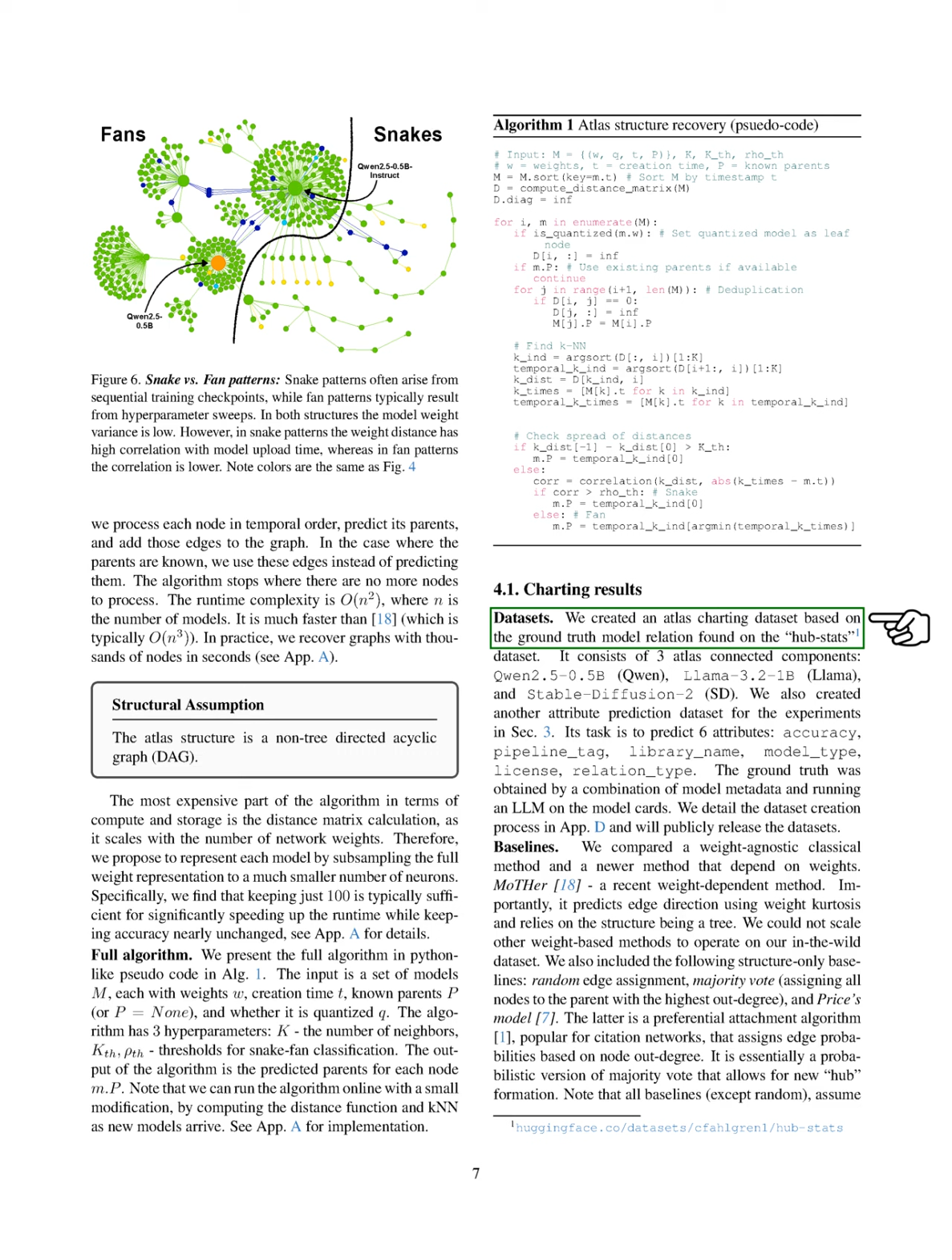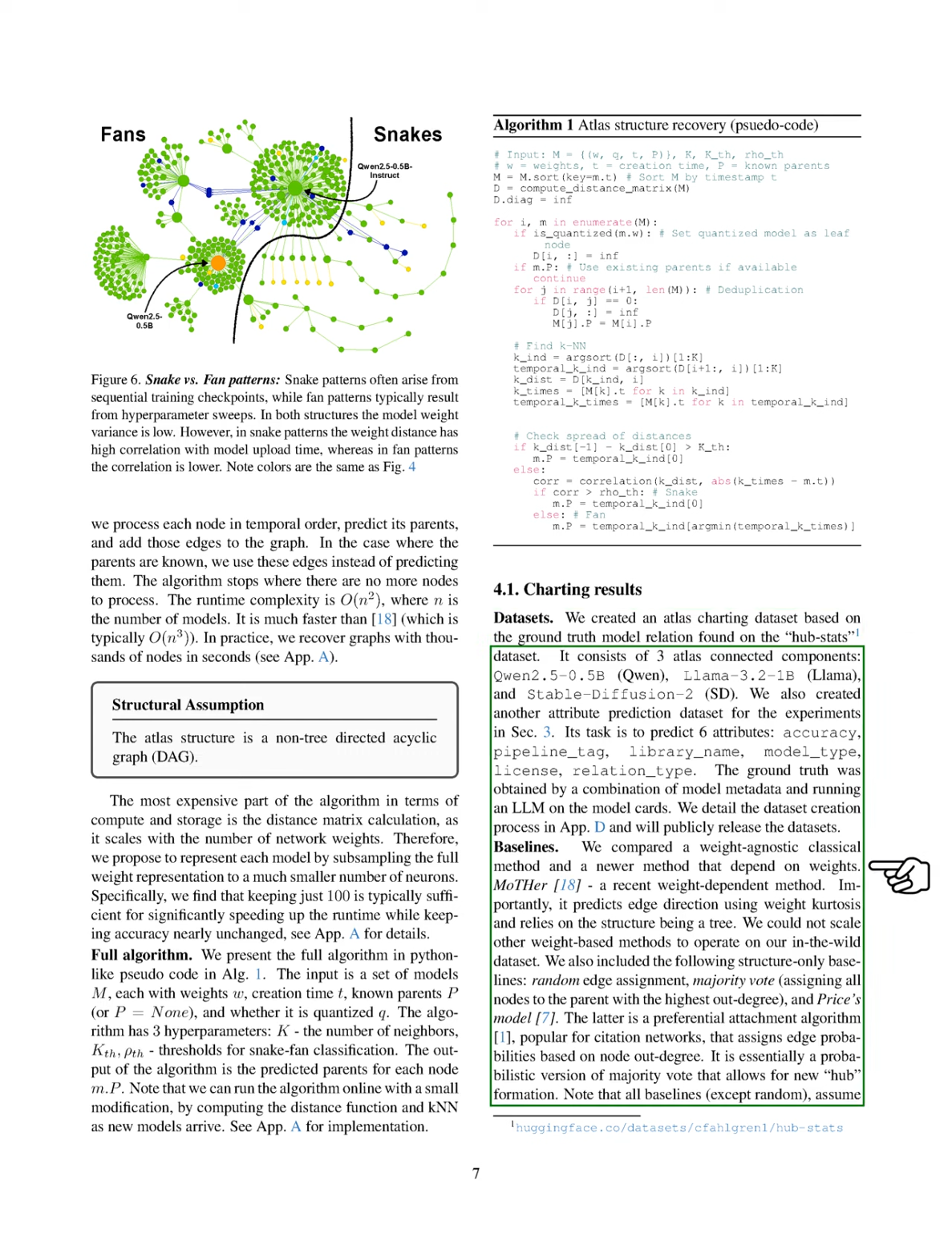Additionally, we developed another dataset for predicting 6 attributes: accuracy, pipeline tag, library name, model type, license, and relation type. We gathered the ground truth by combining model metadata and running a language model on the model cards. We will provide more details about the dataset creation process in the appendix and plan to release the datasets publicly.